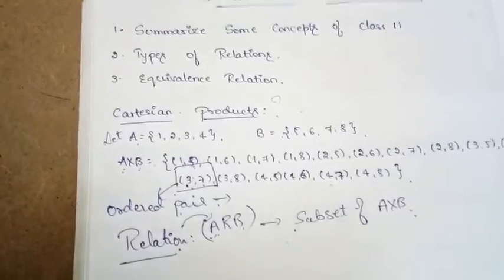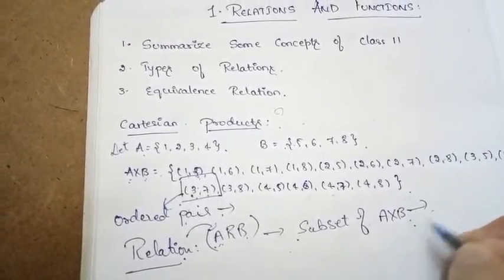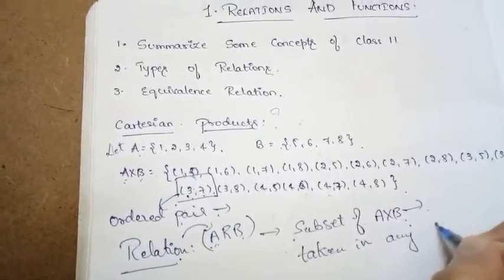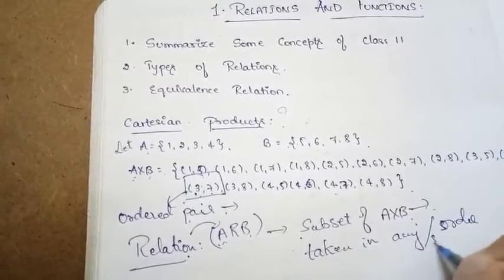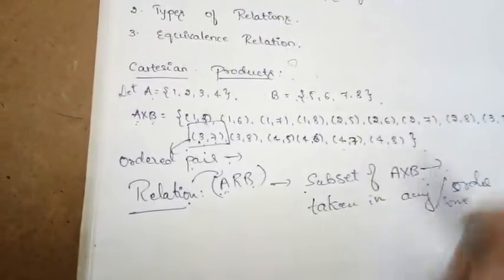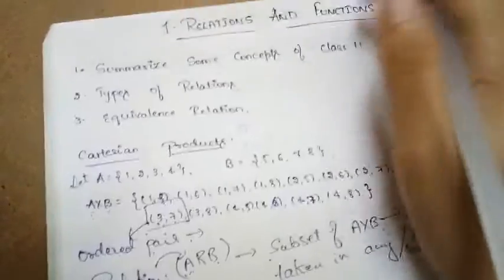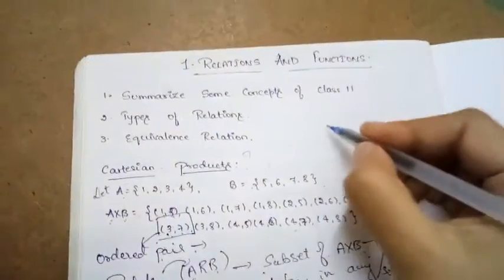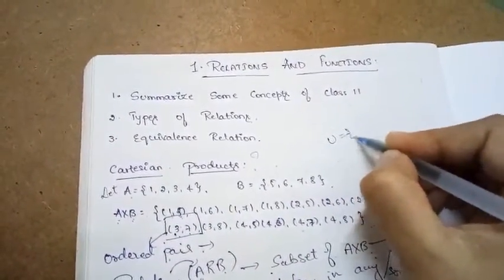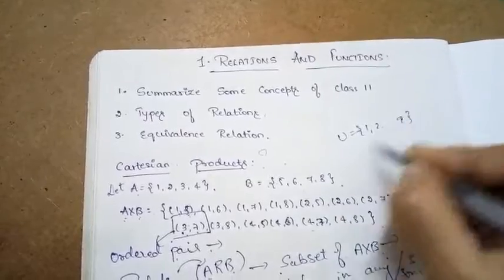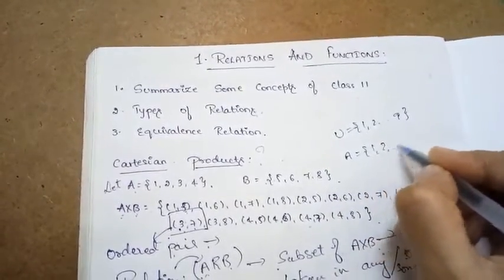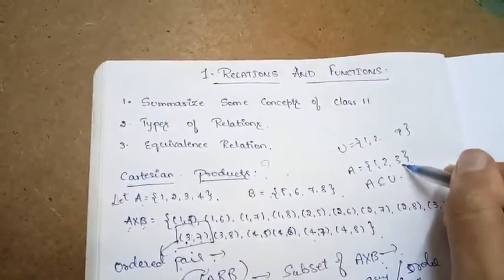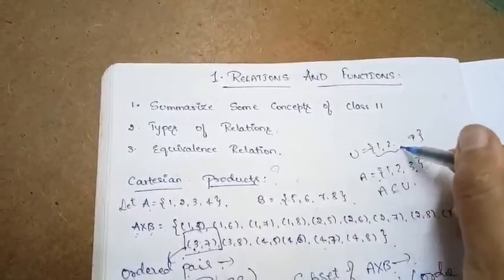It is a subset of A cross B which is taken in any order or some order. So what is this, taken out in any order? In the set concept you might be knowing what a subset means. Suppose you have been given a universal set like 1, 2, and so on up to 9, and if A is equal to {1, 2, 3}, then we are saying that A is a subset of U, because whatever elements are present in the set A, they belong to this universal set.